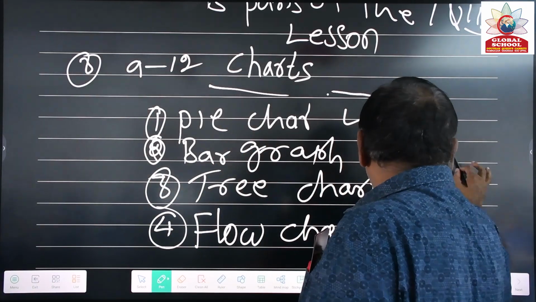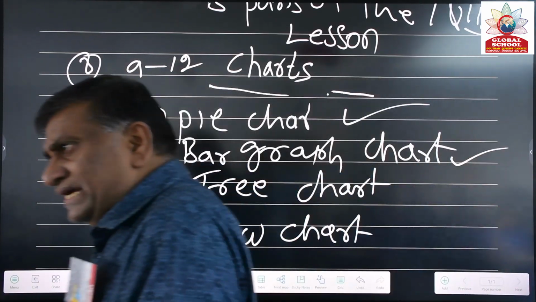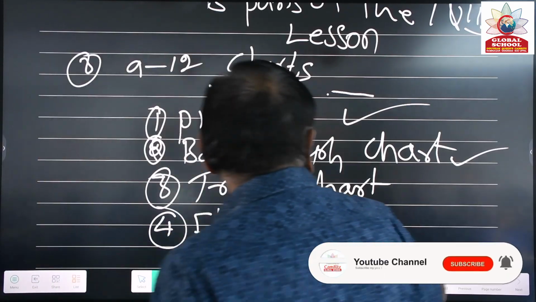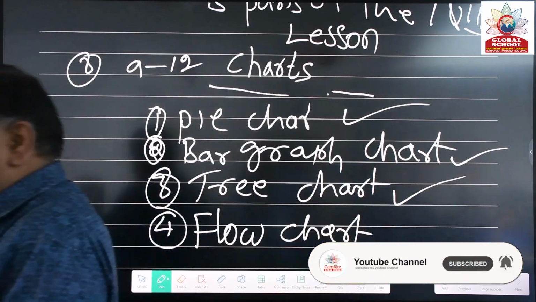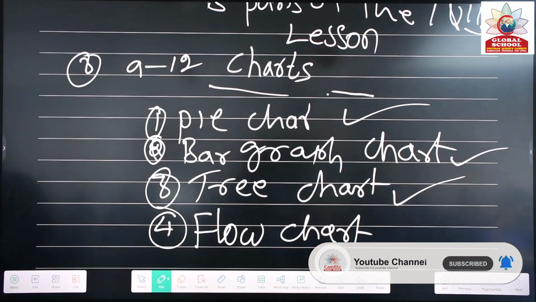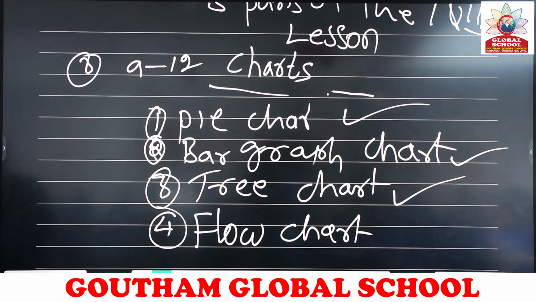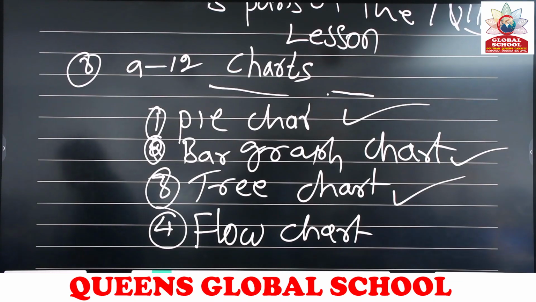And the next one is the bar graph, and this will also be easy. You can get all the details. One who knows English can get it easily and write the answer super. And the tree chart is also very easy. Just take the details. You have to take the data. Data only must be understood.